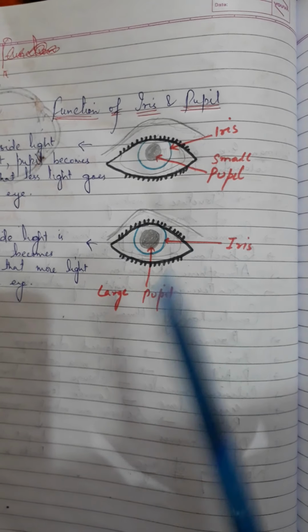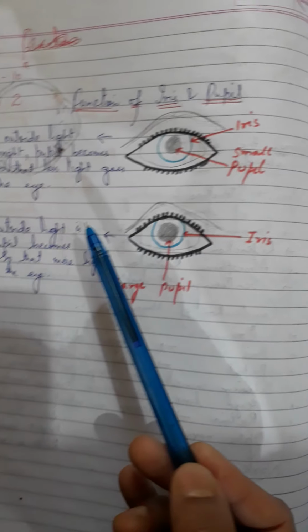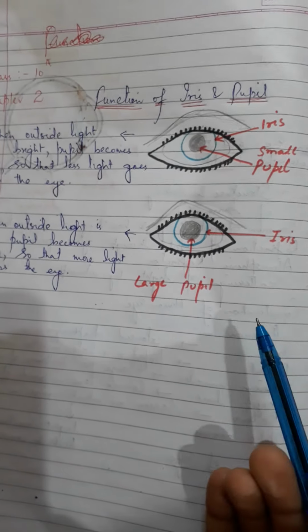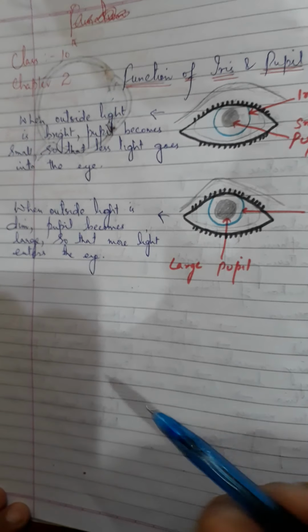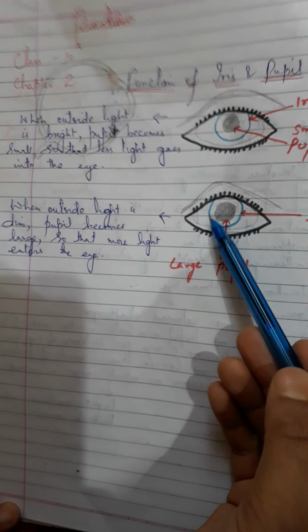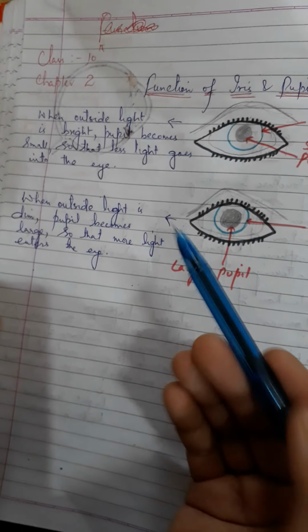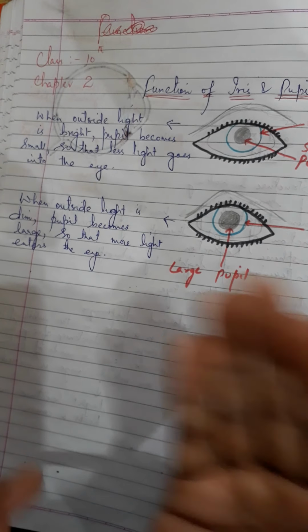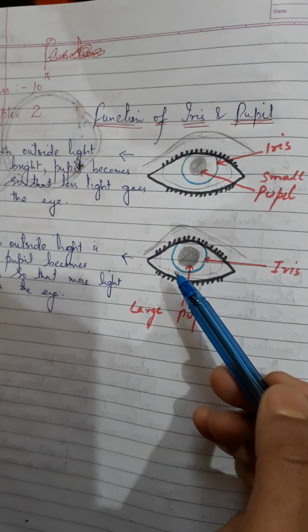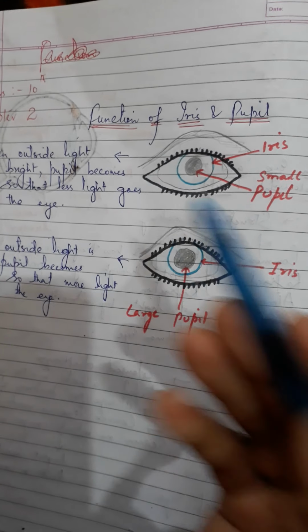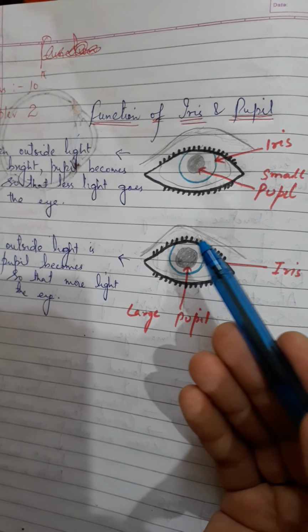On the other hand, if the amount of light received by the eye is small, as in a dark room, or you can say during night, then iris expands the pupil, makes the pupil large so that more light enters the eye. It means iris regulates the amount of light entering the eye by changing the size of the pupil. This iris makes the pupil contract, makes the pupil expand according to the intensity of light around the eye.